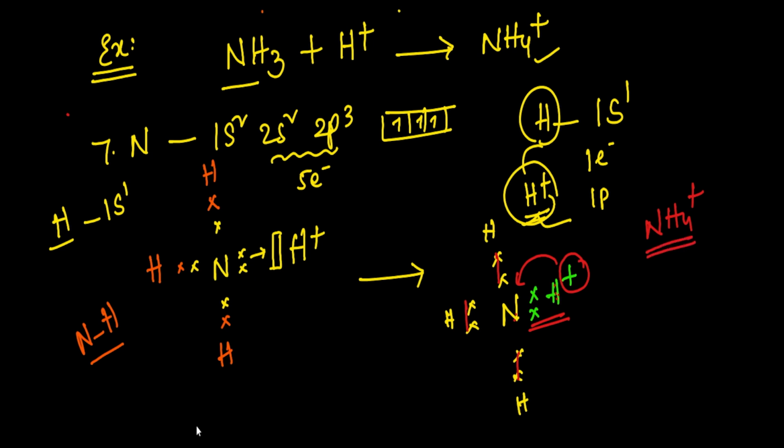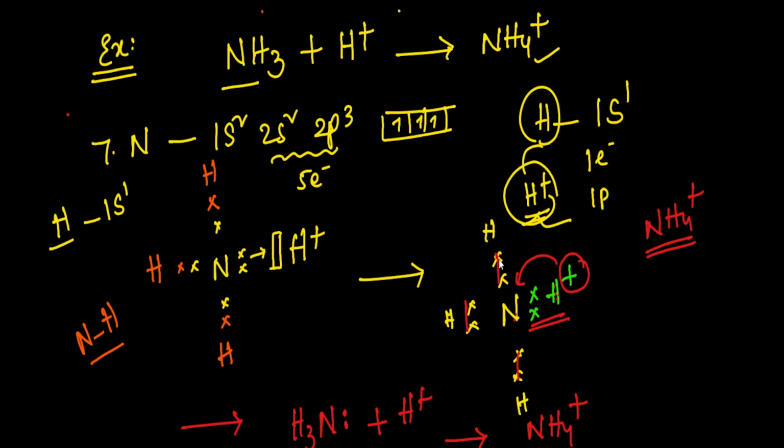Generally this coordinate bond is represented with an arrow mark. So NH3 is ammonia, and H+ means electron deficiency. So finally we get NH4+. In NH4+, this is the coordinate bond.